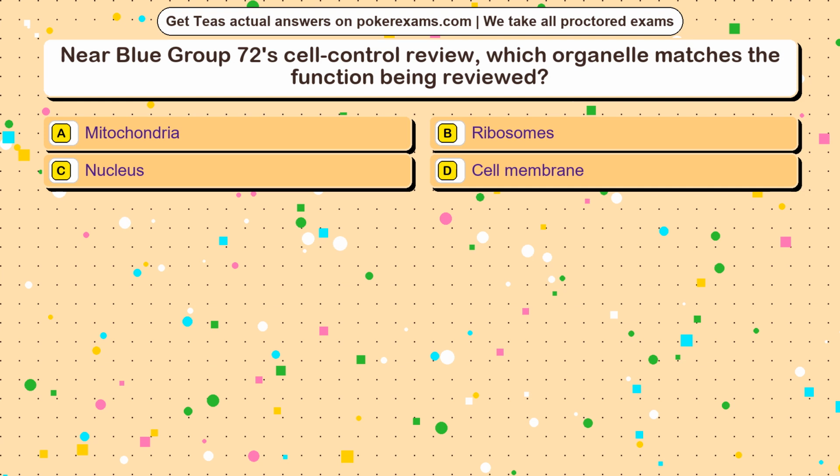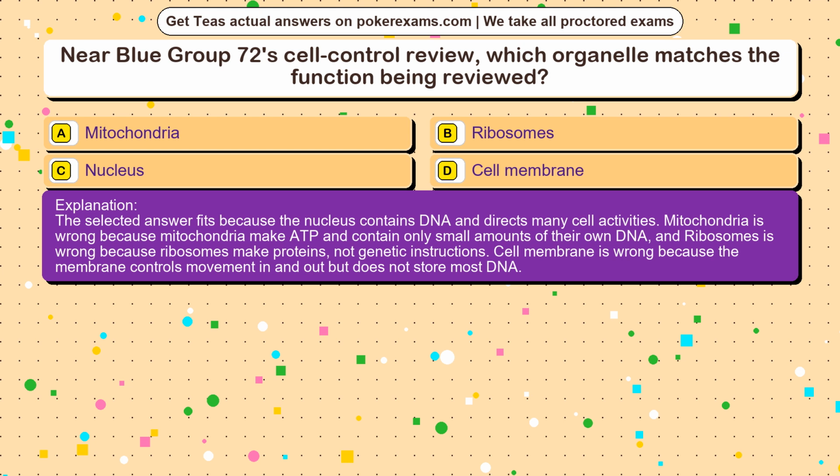The correct answer is option. The selected answer fits because the nucleus contains DNA and directs many cell activities. Mitochondria is wrong because mitochondria make ATP and contain only small amounts of their own DNA, and ribosomes is wrong because ribosomes make proteins, not genetic instructions. Cell membrane is wrong because the membrane controls movement in and out but does not store most DNA.